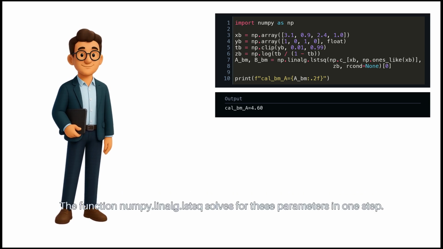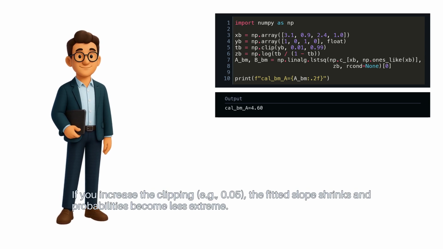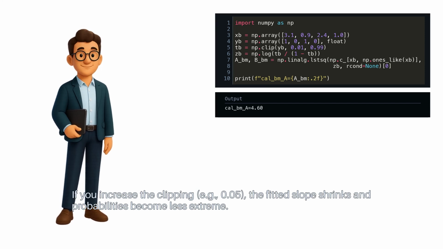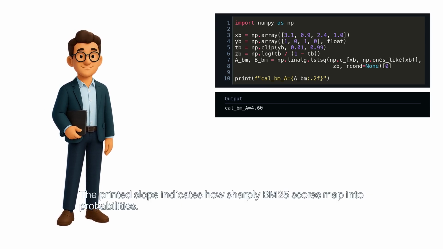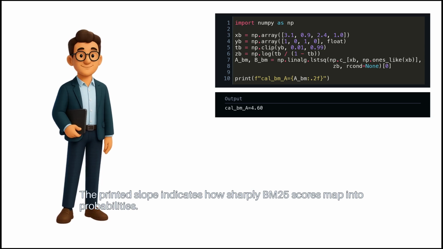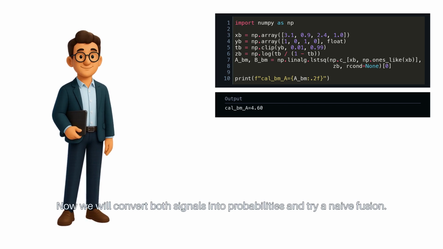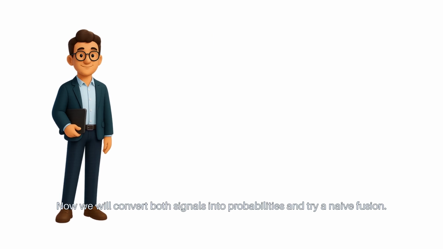The function numpy.linalg.lstsq solves for these parameters in one step. If you increase the clipping, e.g. 0.05, the fitted slope shrinks and probabilities become less extreme. The printed slope indicates how sharply BM25 scores map into probabilities. Now we will convert both signals into probabilities and try a naive fusion.